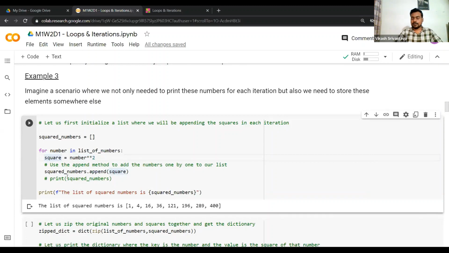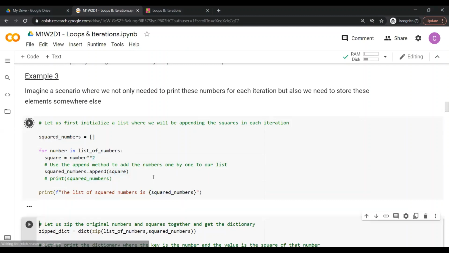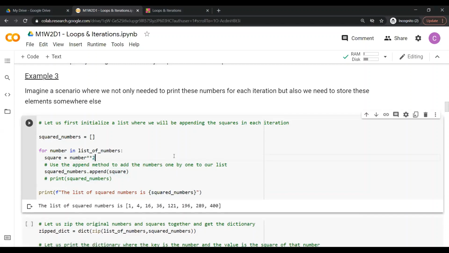And then, I think you might remember from your list methods, you have the append method which helps you append any element to a list, right? In this case, we have this squared numbers which is an empty list at this moment, right? We have not yet executed this. So what will happen in this case? Let's go ahead and just execute this particular piece of code.